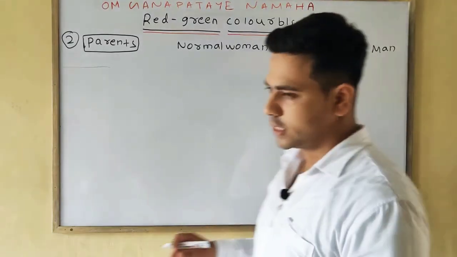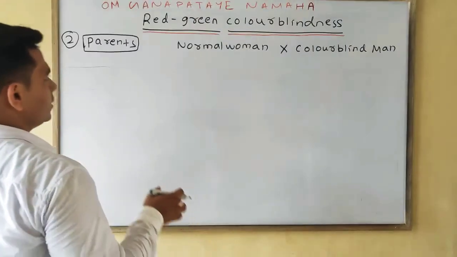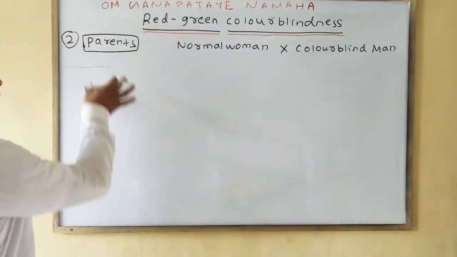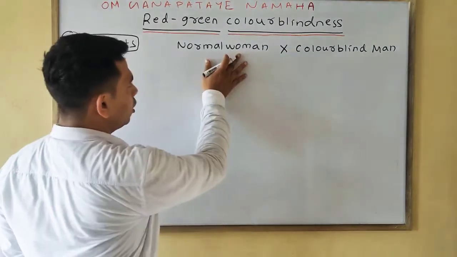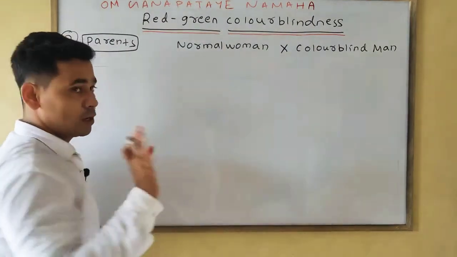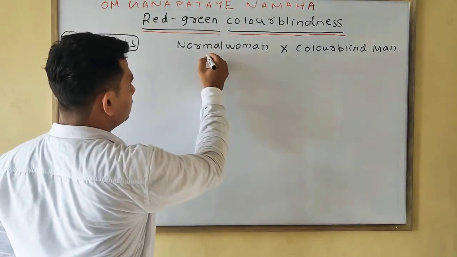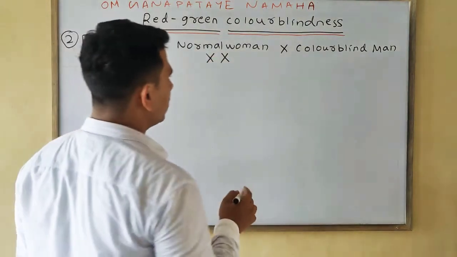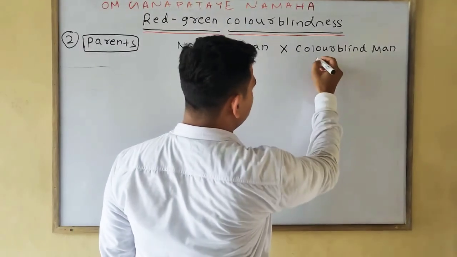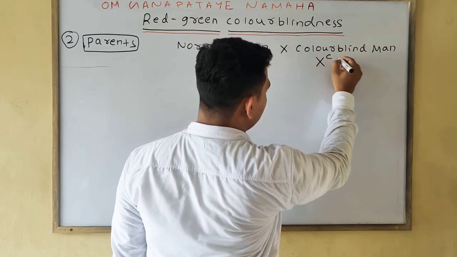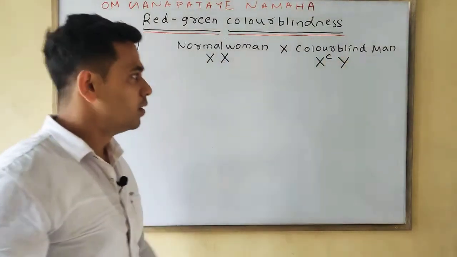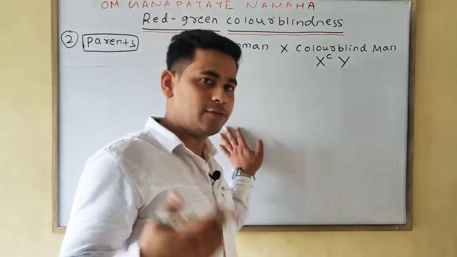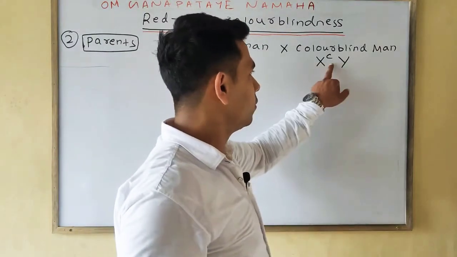Now we will discuss our second case, that is if the normal woman marries a colorblind man. Similarly, you will denote the parents first. Normal woman means normal, not carrier, so simply we can write XX. Colorblind man means XC and Y. Remember I have told that for normal we will denote simply X, and if the colorblind factor is present, then we will denote it with XC.